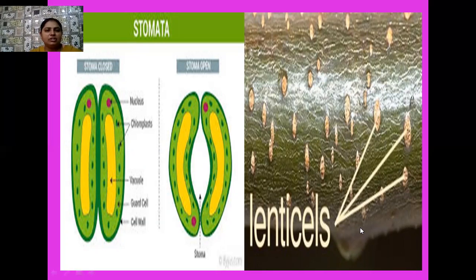Okay, see the second picture, that is of lenticels. These lenticels are actually small pores that are present in the bark of the trees. So what is bark? Bark is a term generally used to denote crushed epidermal cells that come into existence when the process of secondary growth takes place in a dicot stem.